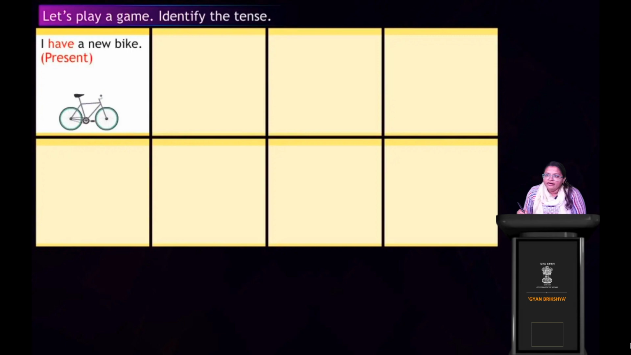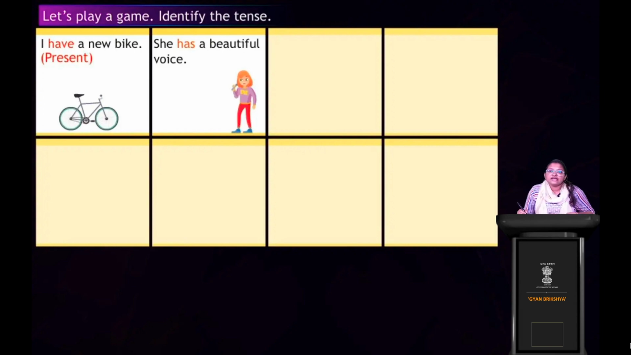Okay. Next, she has a beautiful voice. Again, which tense is it in? She has a beautiful voice. Which tense is it in? What do you think? Yes, very good. Again, this is also in present tense. She has a beautiful voice.